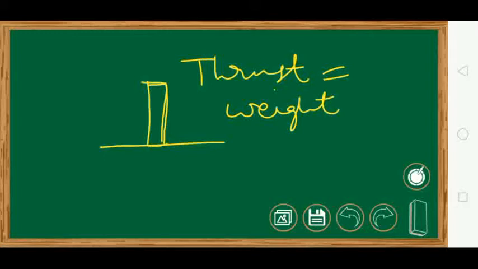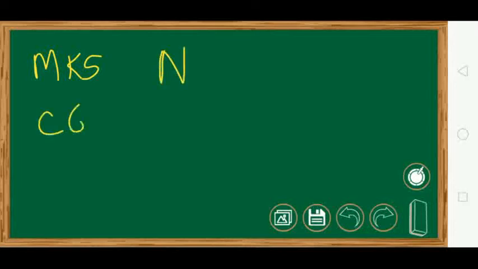Now this thrust is always directed downwards, so it has a direction. So thrust is a vector quantity. Now let us see the units of thrust. In the MKS system, the unit of thrust is Newton. Thrust is a force. So in the MKS system Newton, in the CGS system dyne.